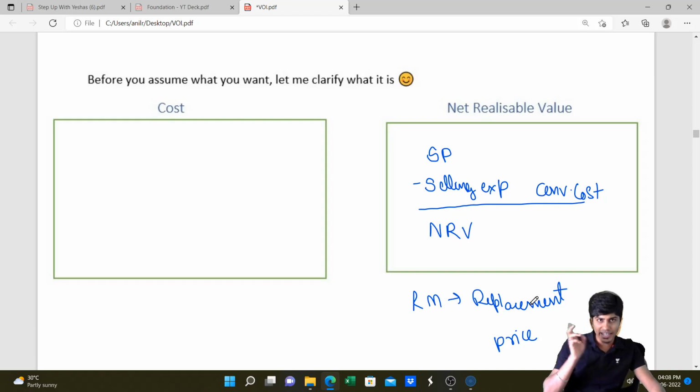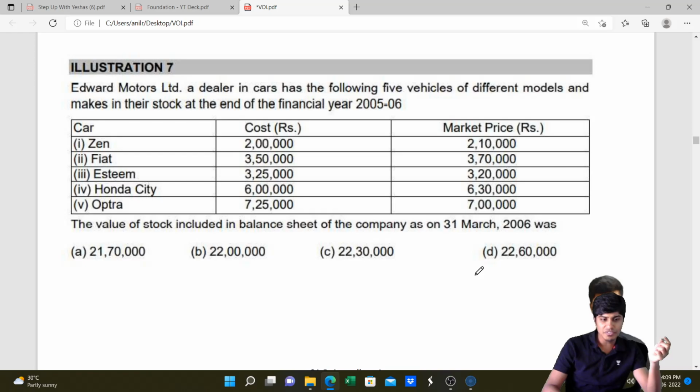Once we arrive at net realizable value, we need to identify whichever is less of cost and NRV. Whenever you do whichever is less, we need to do it item wise and not in total. This is what we usually do in the regular class. For a lot of items, cost and NRV is given. So we don't take the total. We need to see item wise.